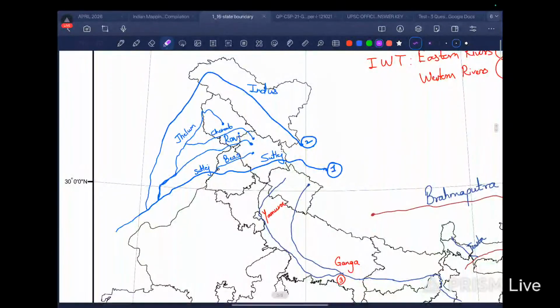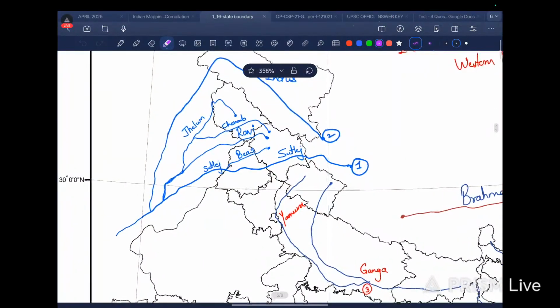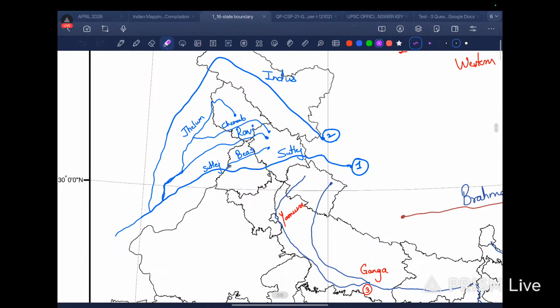The thing to remember here is that the rivers Jhelum, Chenab, Ravi, Beas, they originate primarily in India. Okay, and Jhelum, Chenab, Ravi, Beas, they all drain into the Sutlej river. Basically, Indus also drains into the Sutlej river, and then finally drains into the Arabian Sea.